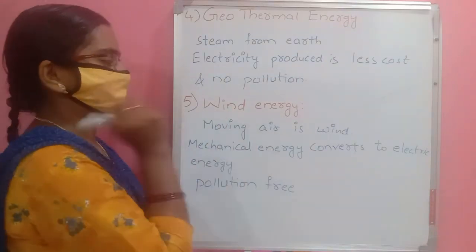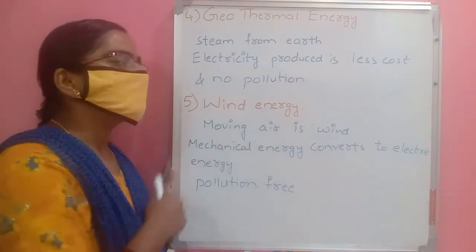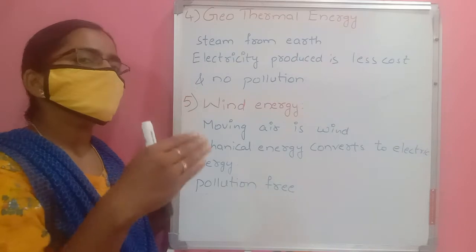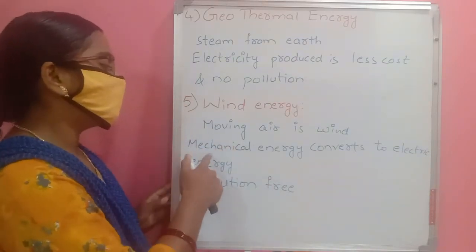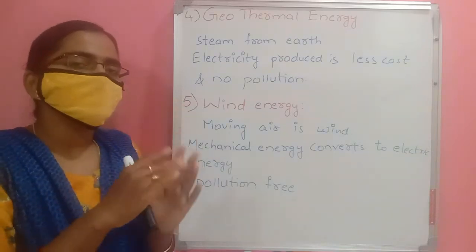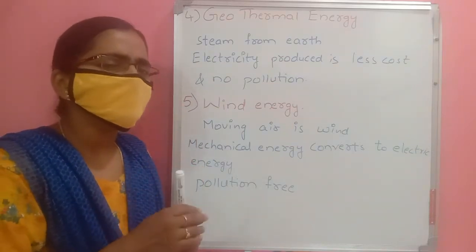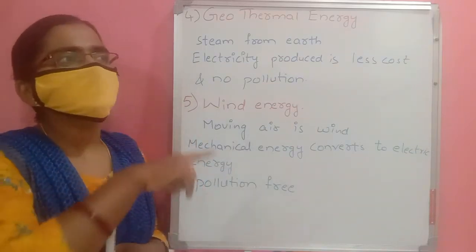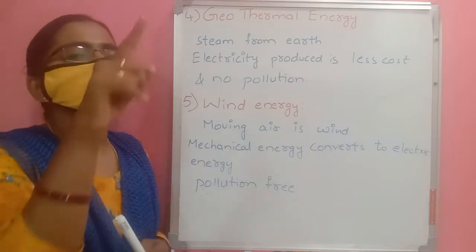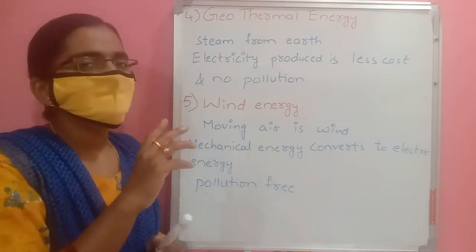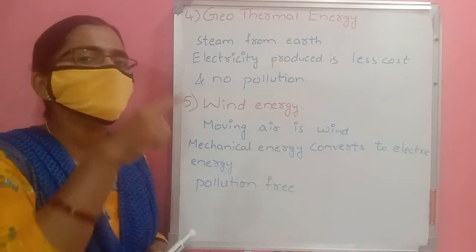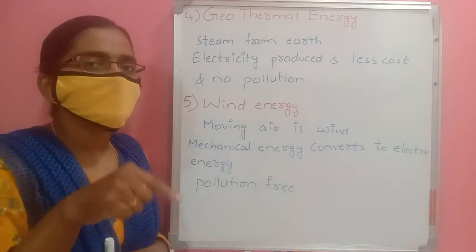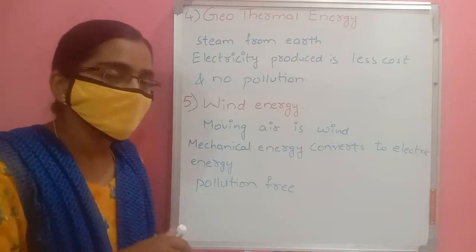Next, wind energy. Moving air is called wind. Moving air has some velocity, which means it has kinetic energy. You may know windmills, those mills like fans, move with high speed wind. When those mills are rotating, there is a dynamo inside the windmill.